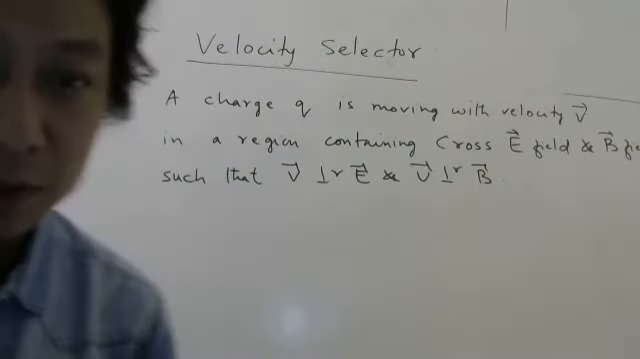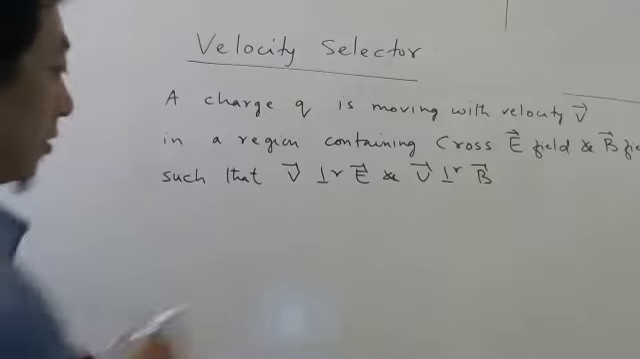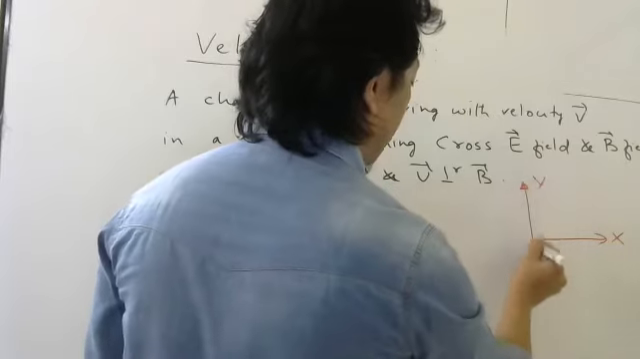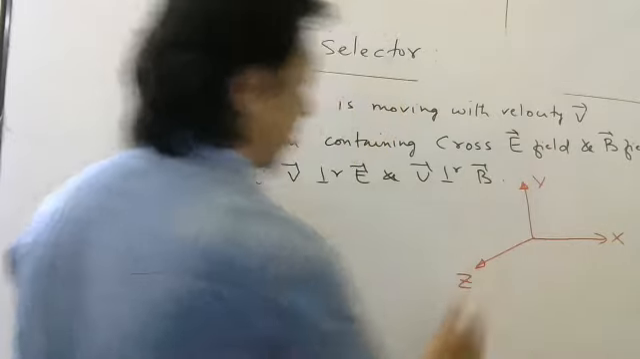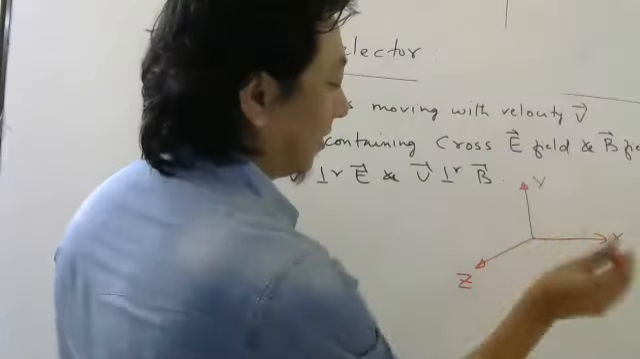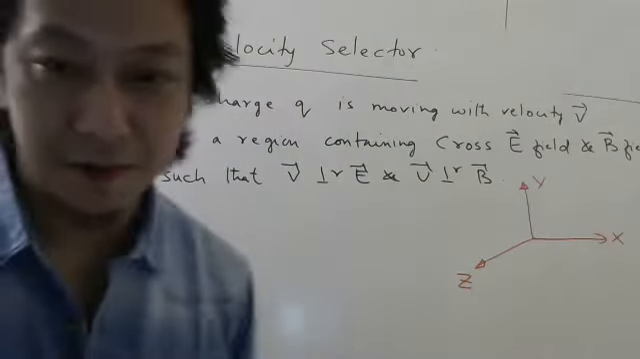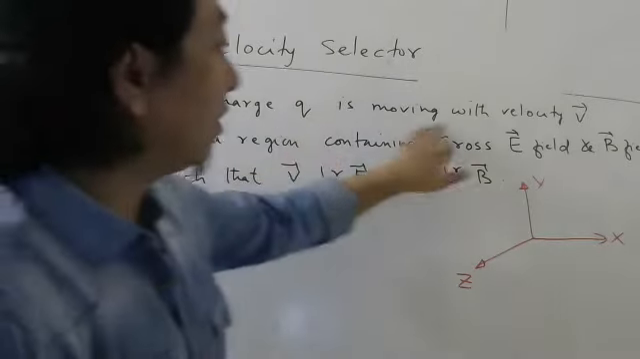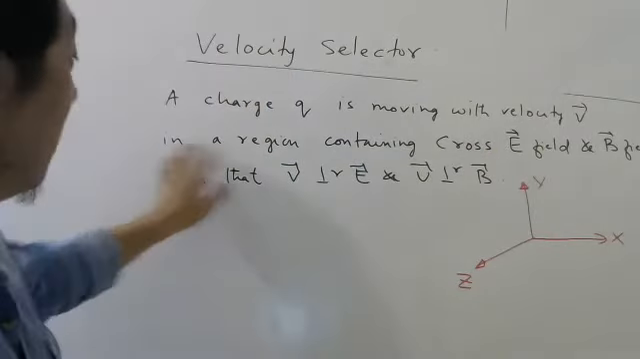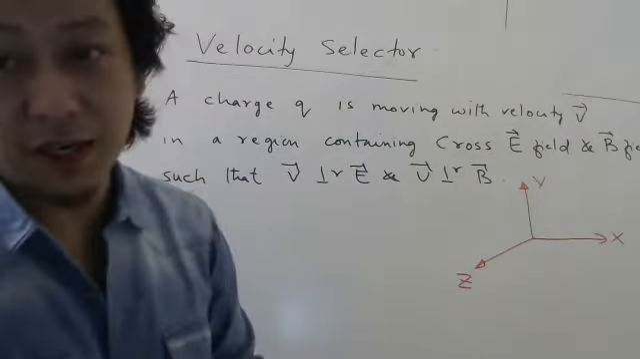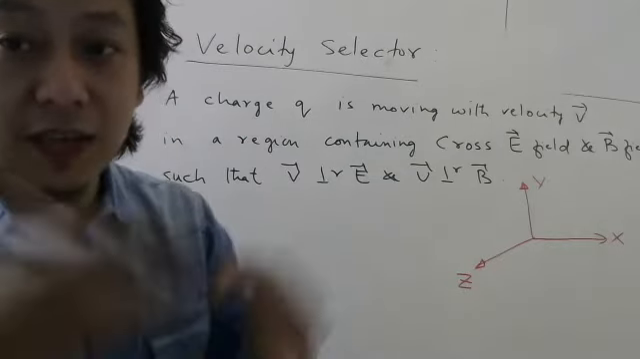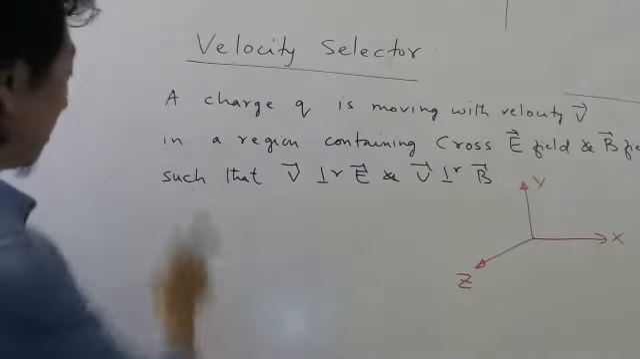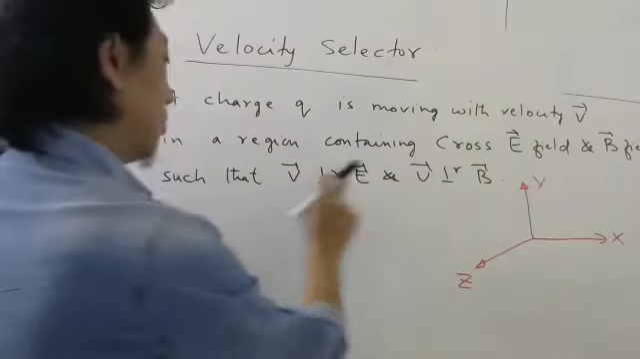So let me draw a diagram to explain what I have told here. Let's show this is x-axis, this is y-axis, and this is z-axis. Actually, z-axis we cannot show, it should be here, but let us show this way. A charge Q is moving with velocity vector v bar in a region which contains both electric field and magnetic field. And those two fields are crossed, they are perpendicular to each other, such that the velocity is perpendicular to both of them.